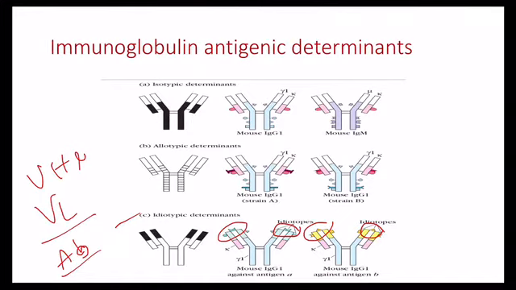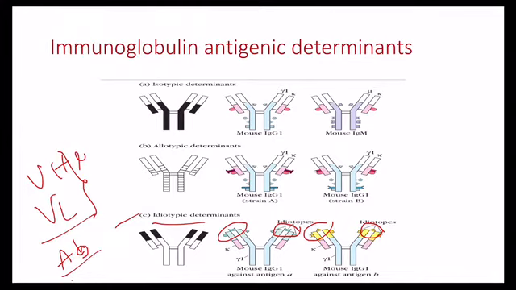The unique amino acid sequence present in the VH and VL domains of an antibody that serves as an antigen determinant is referred to as an idiotype. That means it refers to the specificity associated with the variable region.